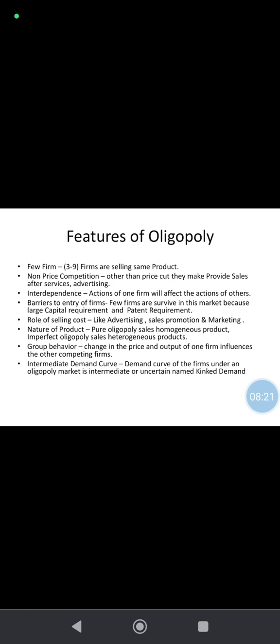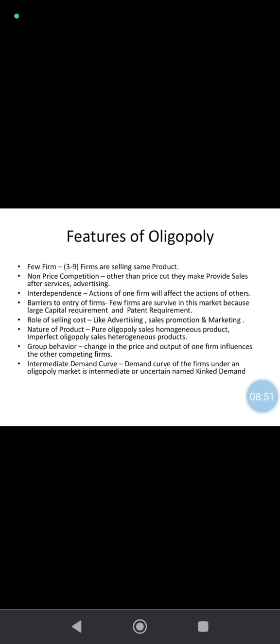And nature of product: here the nature of product is categorized as pure oligopoly and imperfect oligopoly. Pure oligopoly has a homogeneous product and imperfect oligopoly has a heterogeneous product. And here the unique feature is group behavior. A change in the price and output of one firm influences the other competitive firms also.